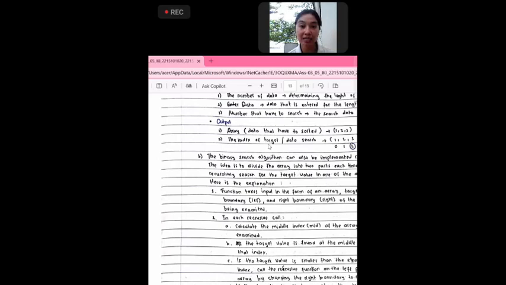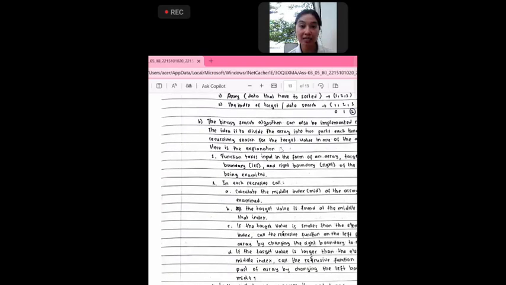As an example, if we have data 1 to 3, and we want to search for the data 3, the output of this program is the index of the data, which is 2. The answer of B is the binary search algorithm can also be implemented recursively.